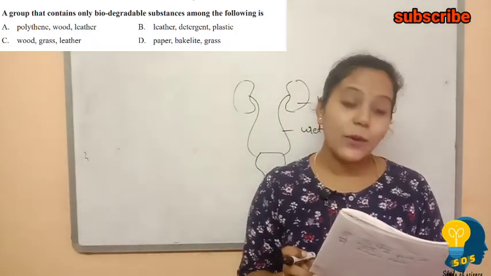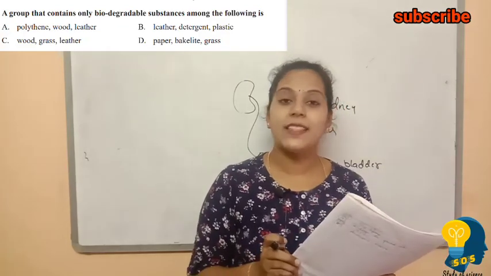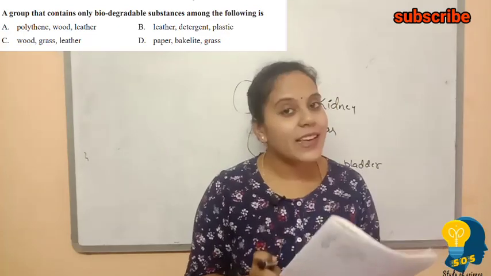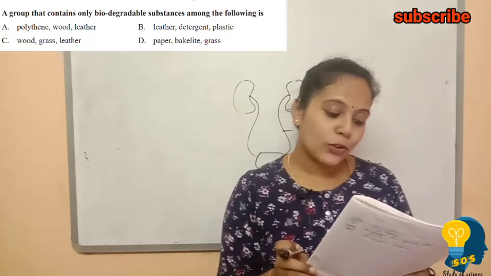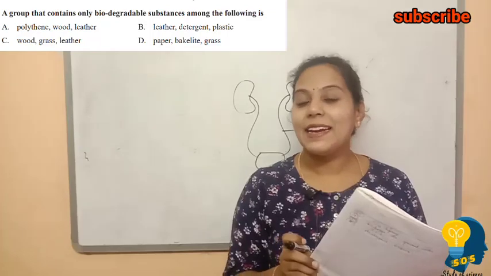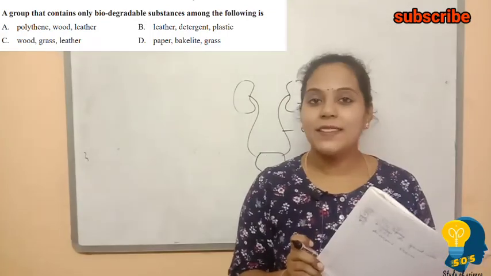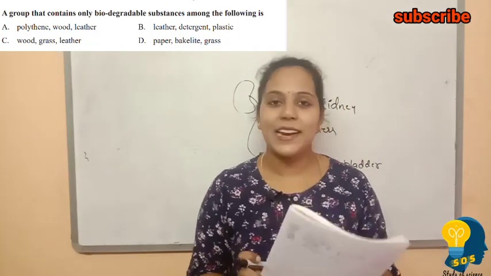The third option contains wood, grass, leather. All three things can easily biodegrade. So, option C is the correct answer. Looking at the fourth option: paper, bakelite, grass. Bakelite is not considered biodegradable. Understand? So option C is the correct one.